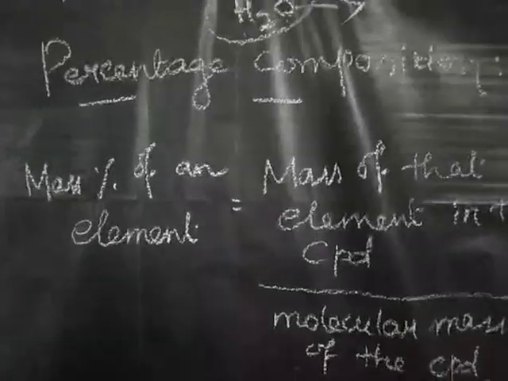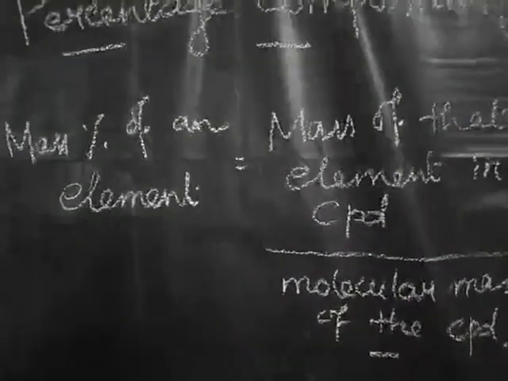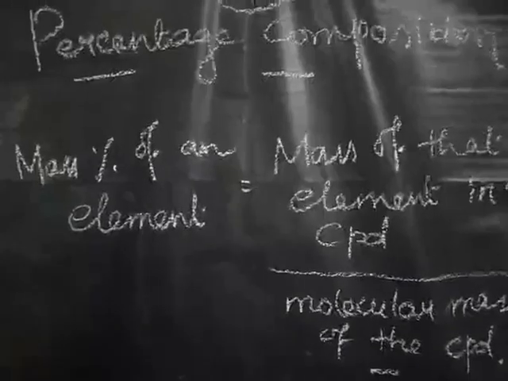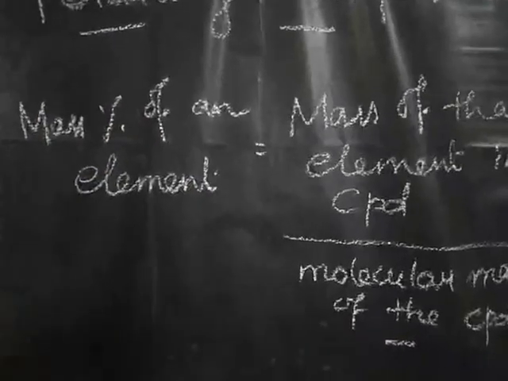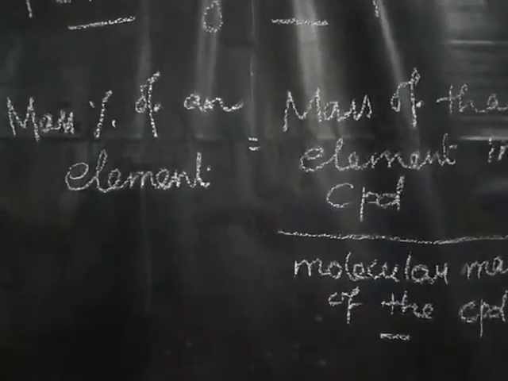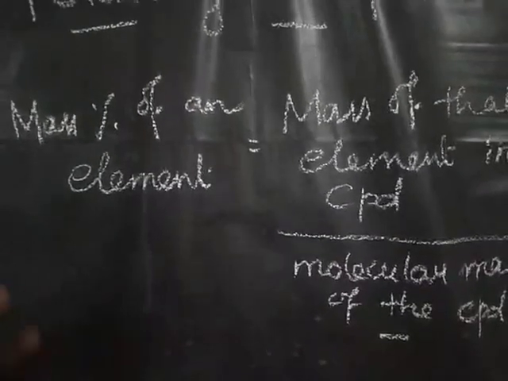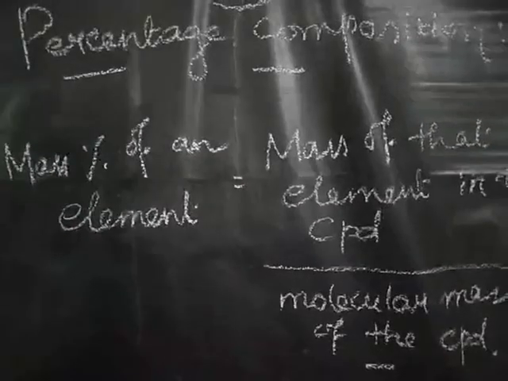Why do we want to find out the percentage composition of an element in a particular compound? Suppose we want to modify the character, either physical character or chemical character. We may adjust the percentage composition of an individual element, and we will get a new compound. For that purpose we have to find out the percentage composition.